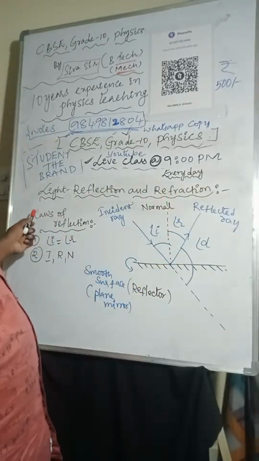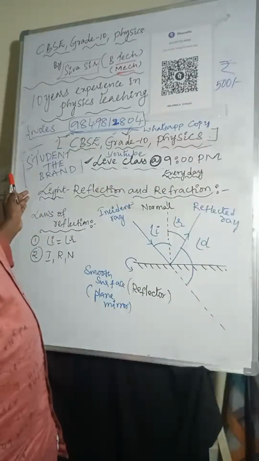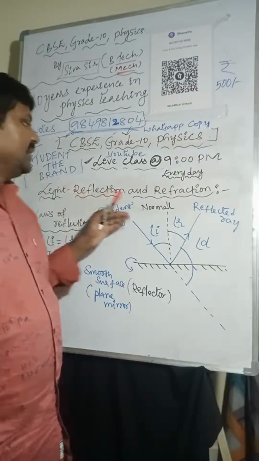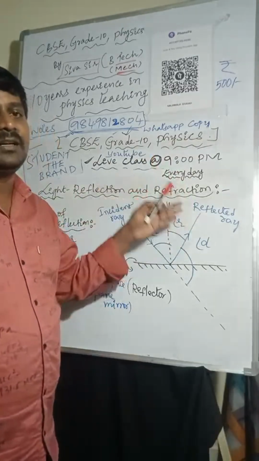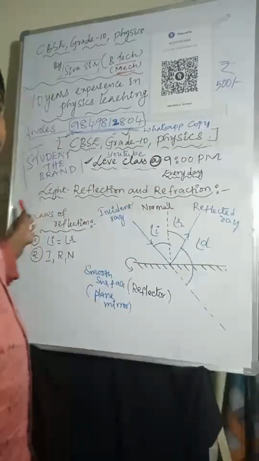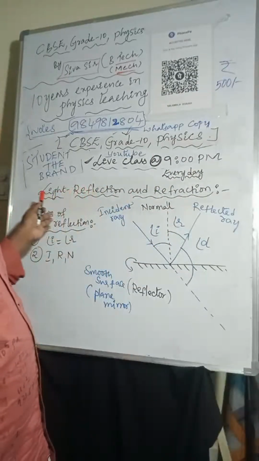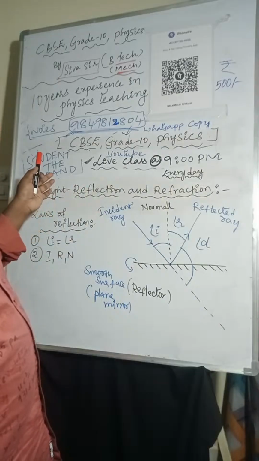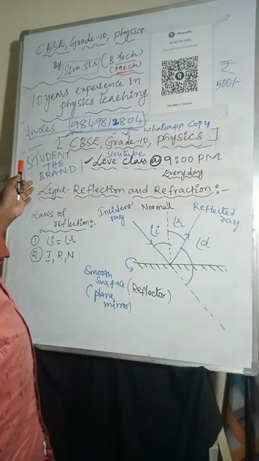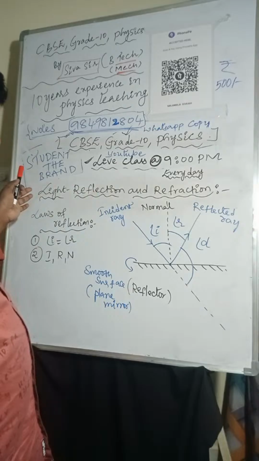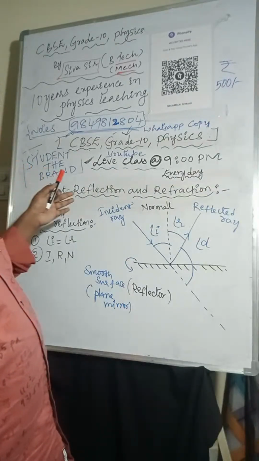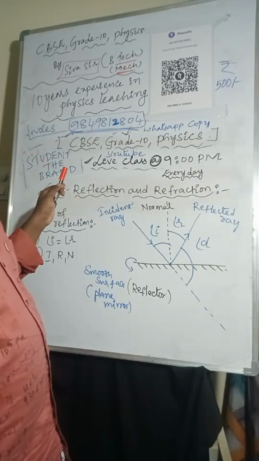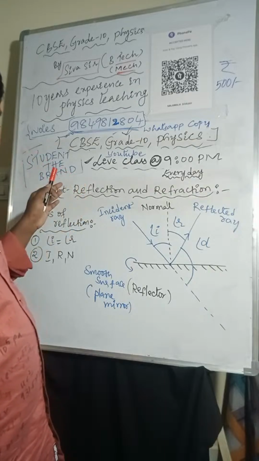So this is about the laws of reflection. The incident ray, reflected ray and normal line lie in the same plane, and the angle of incidence is equal to the angle of reflection. I hope it is very clear to you all.